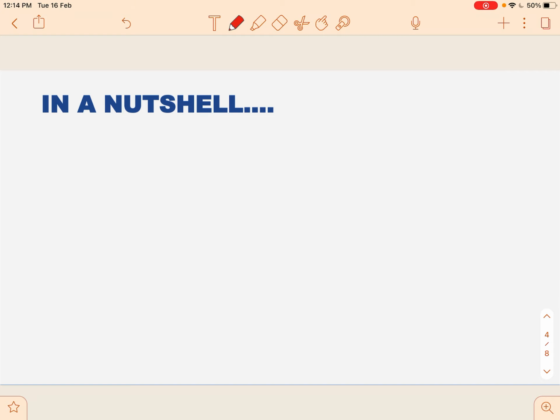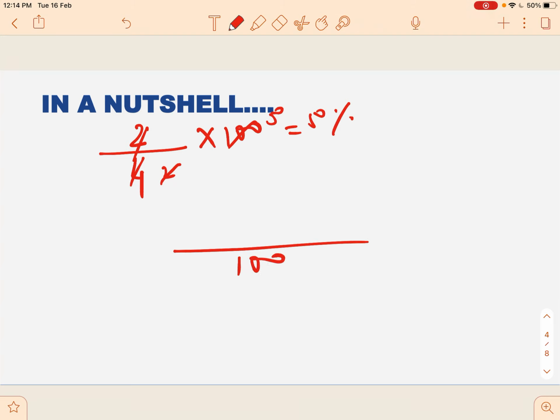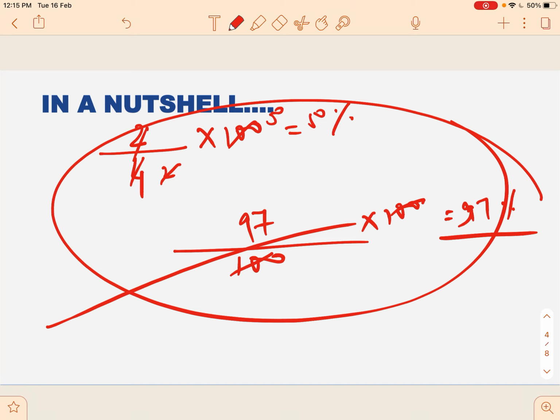For example, if you have 4 fruits and you ate 2 of them, how much fruit did you eat? 2 out of 4. Just multiply this by 100. So you ate 50% of your fruits. You had an exam, out of 100 marks you scored 97. What is your percentage? Just multiply by 100. So 97%. This is the only concept that is required to crack any question in CAT.